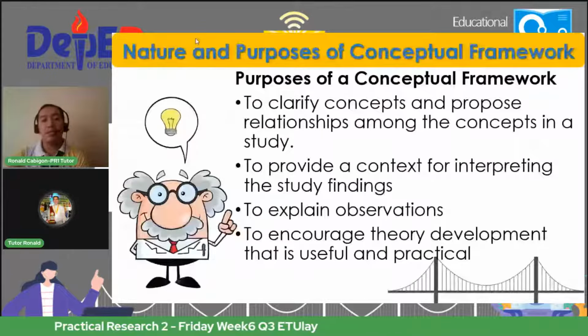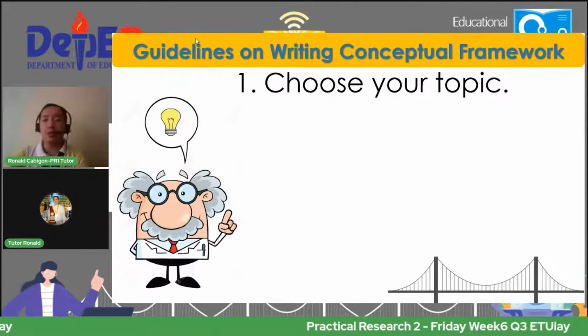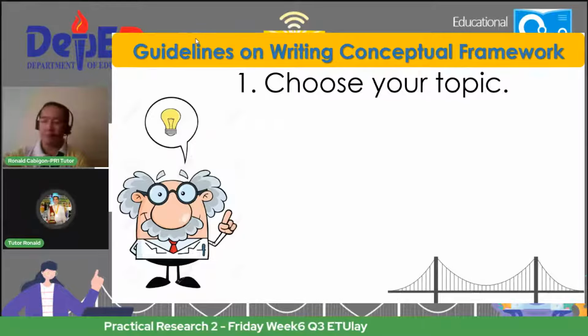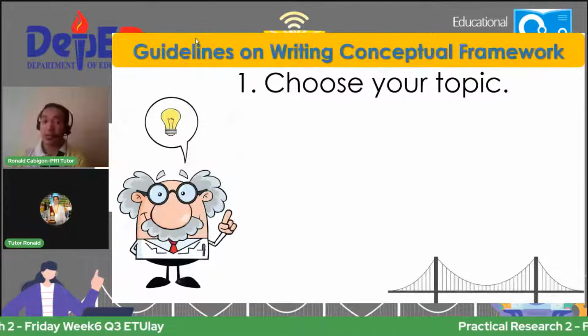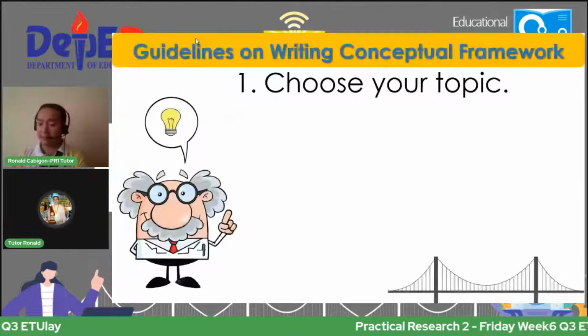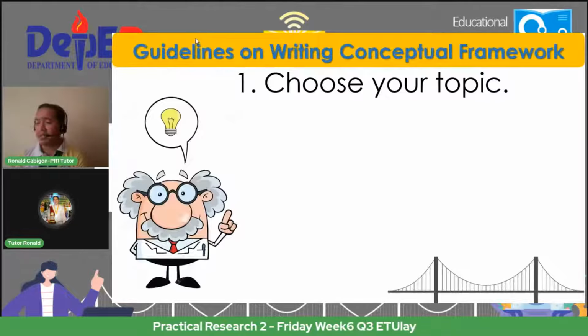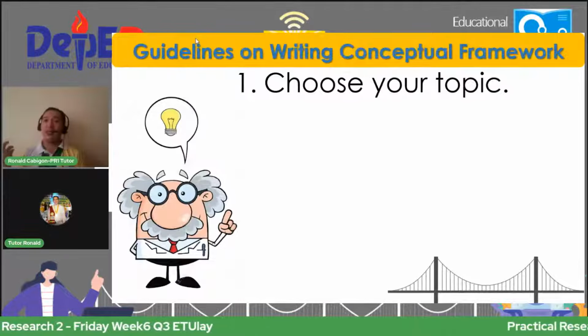Now let's proceed to the guidelines on writing conceptual framework. First step, so this is step by step, okay? So meaning you start with the first step procedure. Now, first step is to choose your topic, of course.